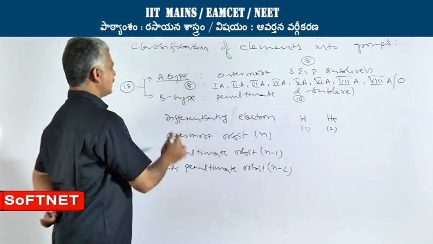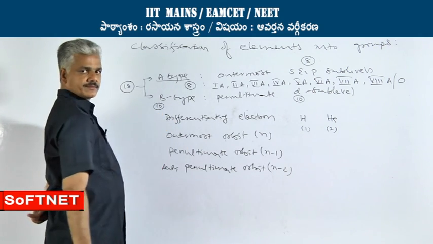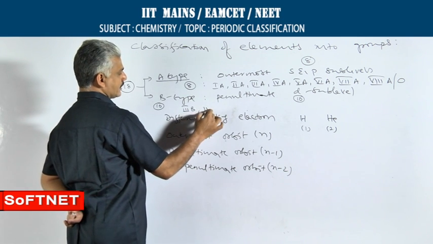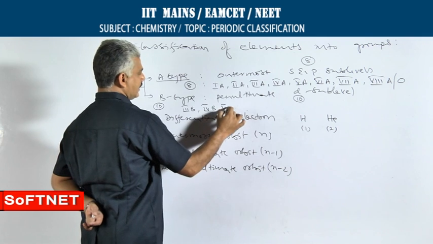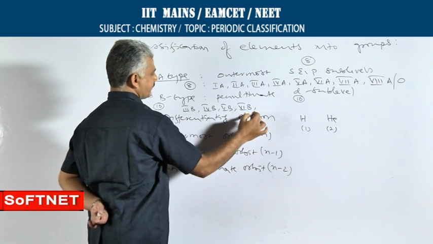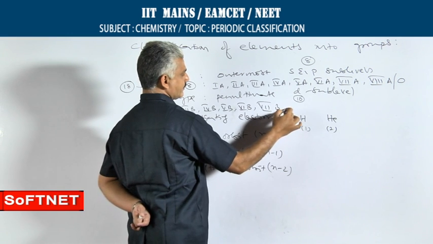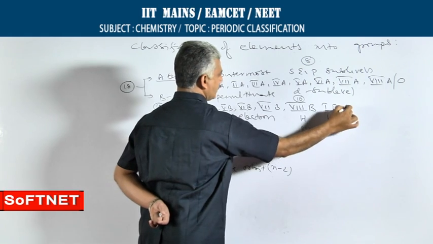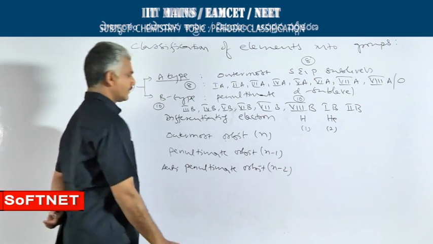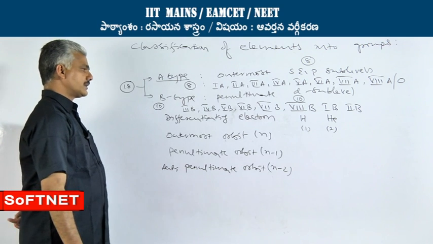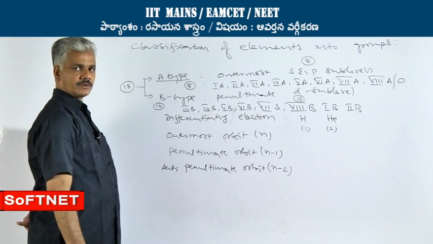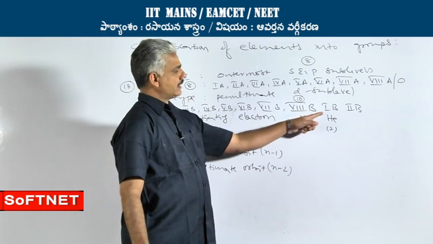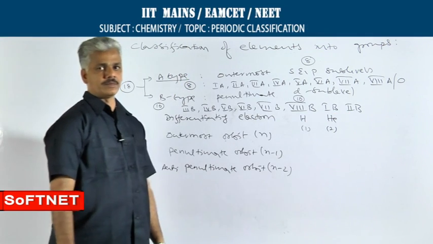That is why there are 10 B type of groups, and these are named as 3B, 4B, 5B, 6B, 7B, 8th B, 1B and 2B. That means there is no sequence order in the B type of groups. It begins with 3B, continues up to 8B and ends with 1B and 2B.